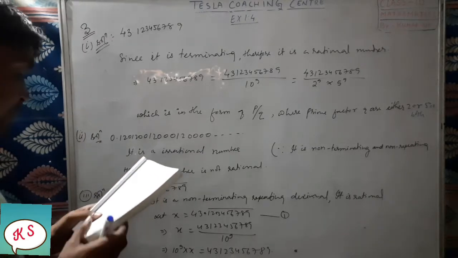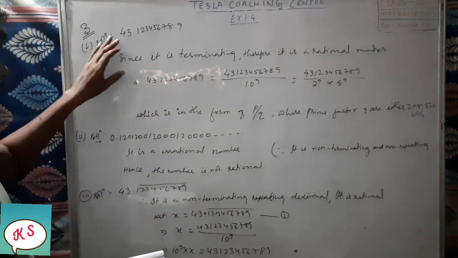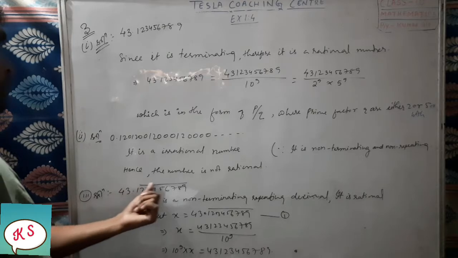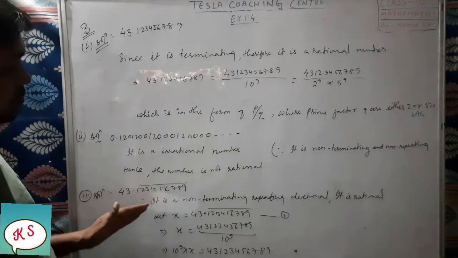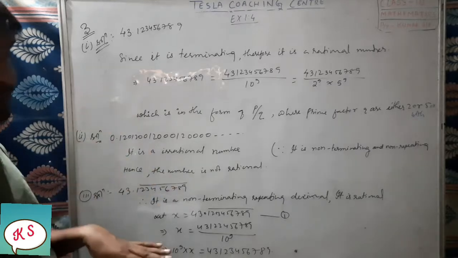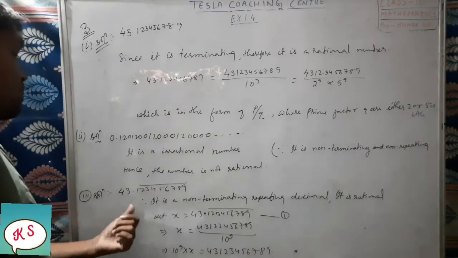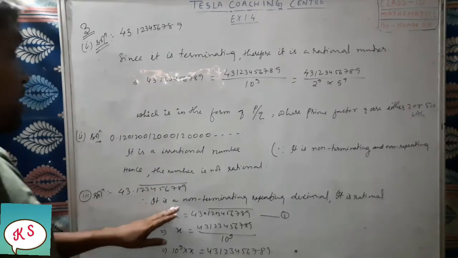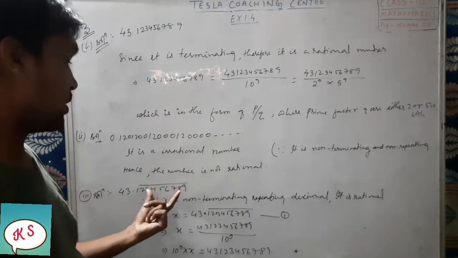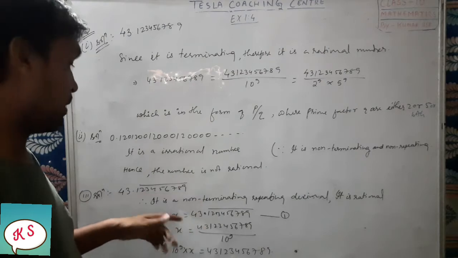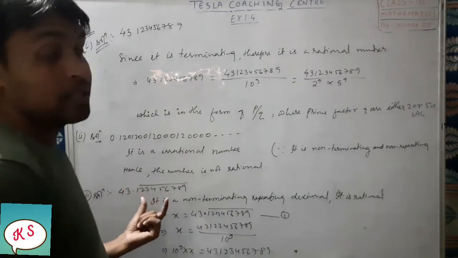It is given same as question number 1, but one bar is there on the top of the decimal. So that means these numbers will be repeating again and again. Okay, that is the meaning of this bar. So we will write here, since it is non-terminating, because it is repeating again and again.